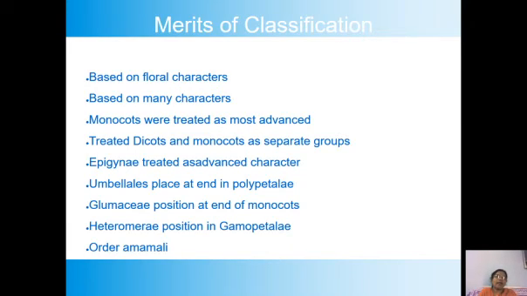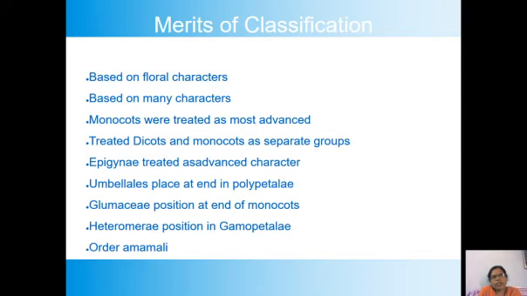In this Ranales order, we can see families like Ranunculaceae and Magnoliaceae. The flower is known as the magnolian flower. The magnolian flower is a primitive one, having primitive characters. It's not an advanced one.